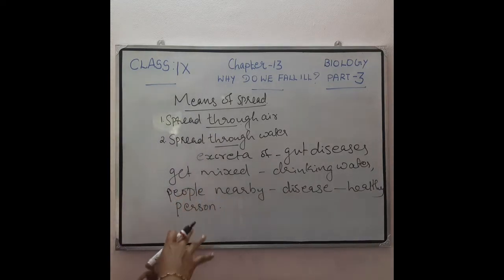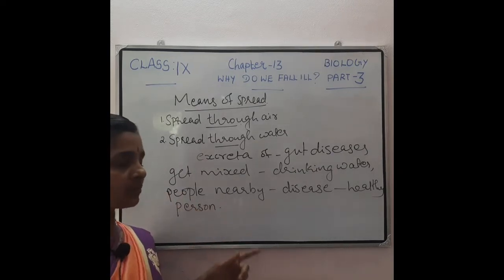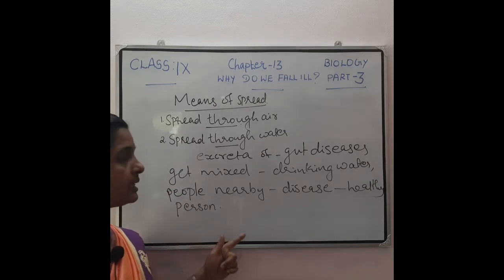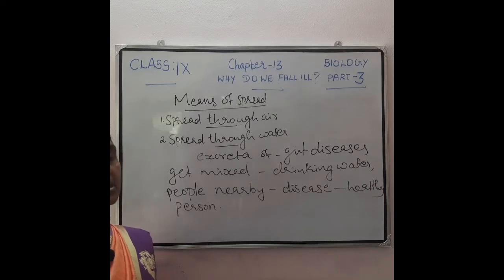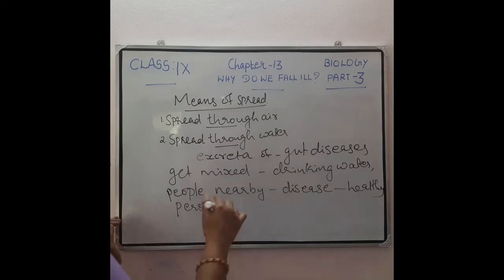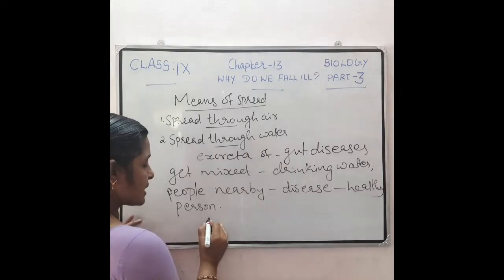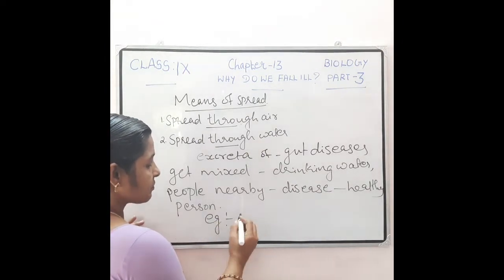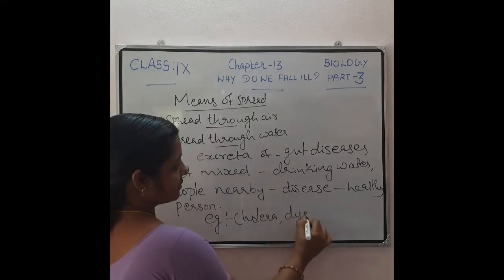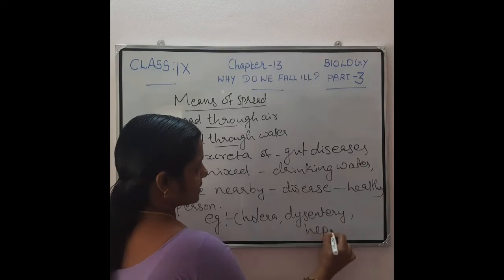So when the excreta of an infected person get mixed with the drinking water and that drinking water is used by the people nearby, then there is a chance of these diseases reaching the healthy persons who used this drinking water. In that way the disease is spreading through the water. Examples of such diseases are cholera, then dysentery, then hepatitis, etc.